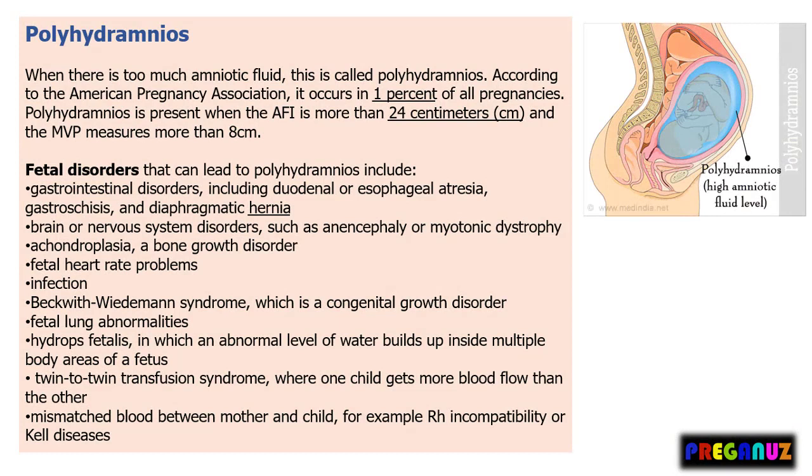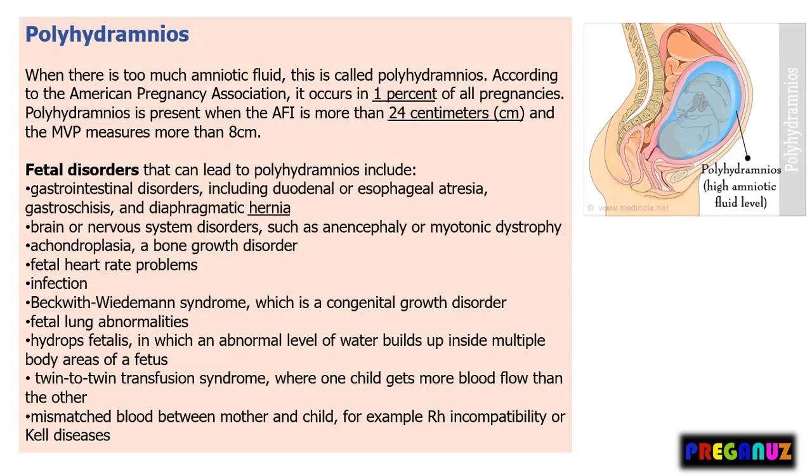The next disorder is polyhydramnios. So let's discuss and understand what exactly it is. Polyhydramnios, as we have already discussed, is the excessive accumulation of amniotic fluid, the fluid that surrounds the baby in the uterus during pregnancy. Polyhydramnios occurs in about 1 to 2% of pregnancies.